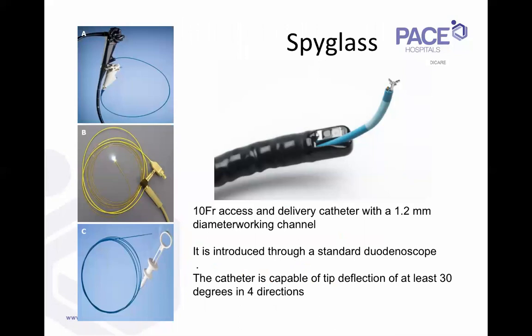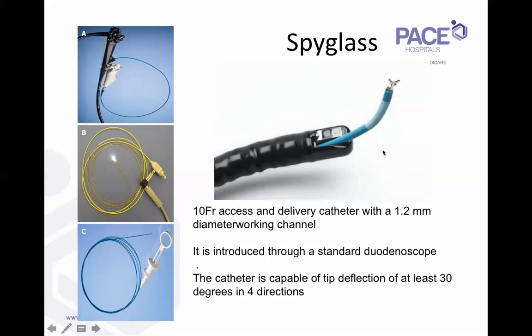Another useful investigation is the spyglass cholangioscopy. Around 10 years back, cholangioscopy used to be done by two endoscopists, one with a mother scope and one with a baby scope. They used to struggle, two people simultaneously manipulating, with risk of scope breakage and all that. This, I think, was introduced by Boston Scientific.